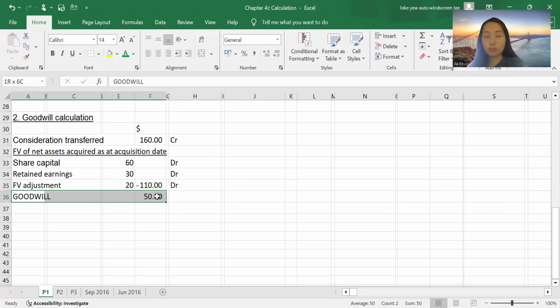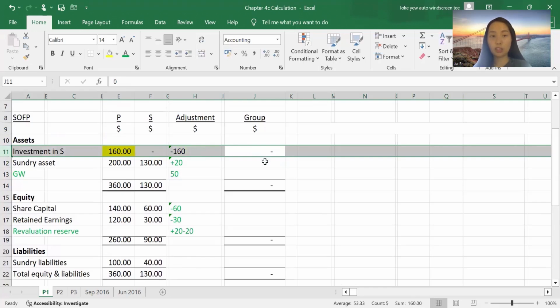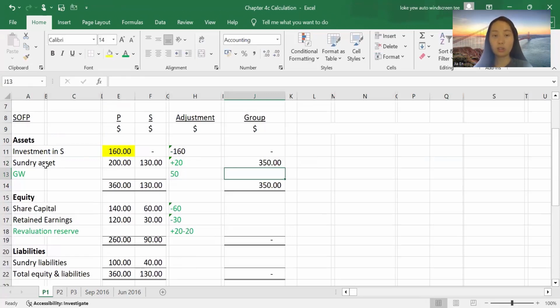And from the group perspective, this is the goodwill of the group. So we need to debit another $50 to our group's account. And hence, we got a balance of 160 and 160, and now we can consolidate everything into our group account. 160 minus 160, 0. You no longer have the intra-group transaction here. And sundry asset, you got 200 plus 130 plus 20, 350, and you have a goodwill of 50.